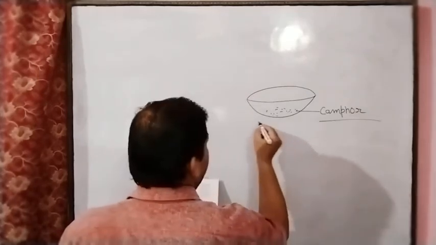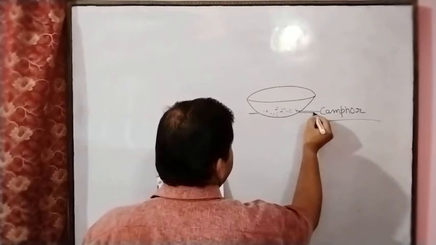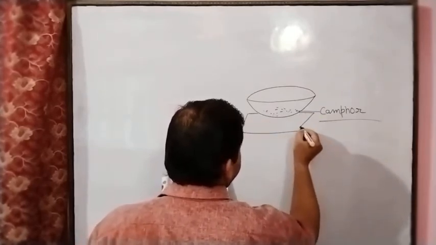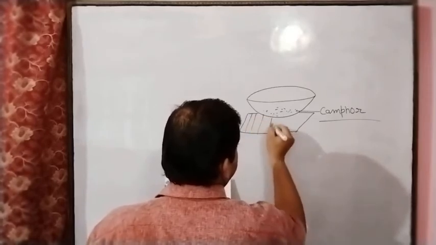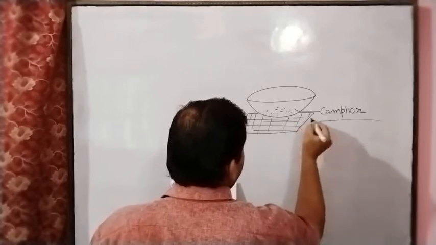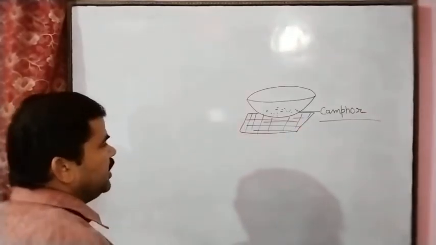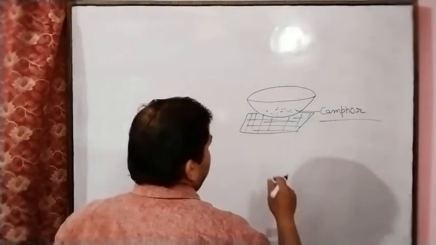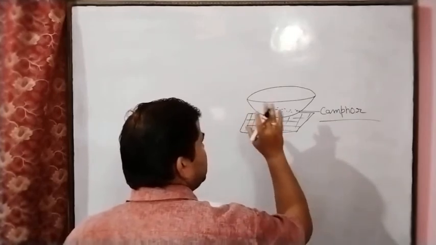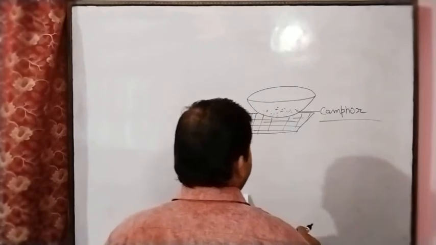And then you have to take the wire gauze. This is the wire gauze. You keep the wire gauze for the distribution of the energy, and by using this the energy is distributed in all parts of the evaporating dish.